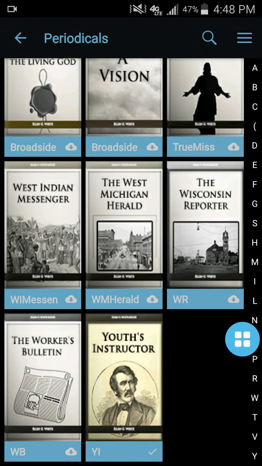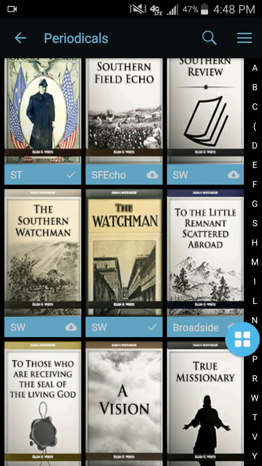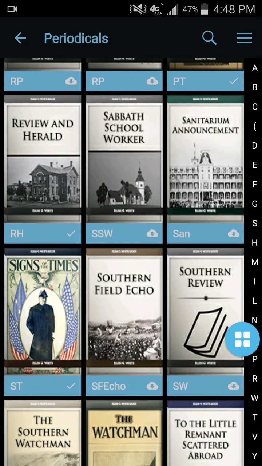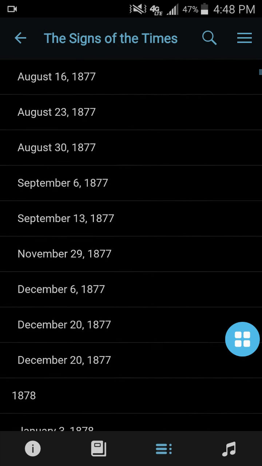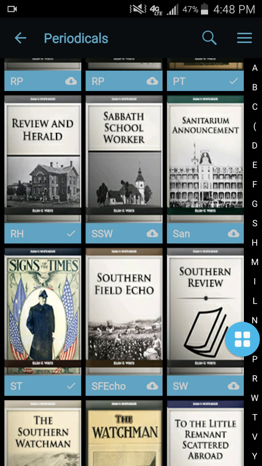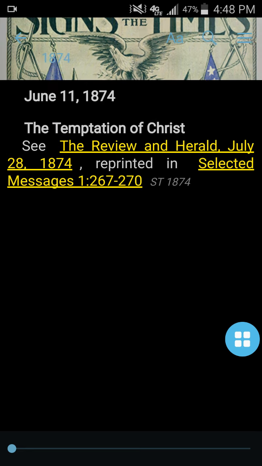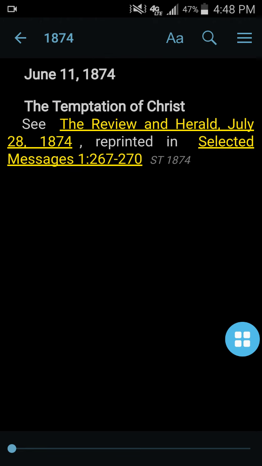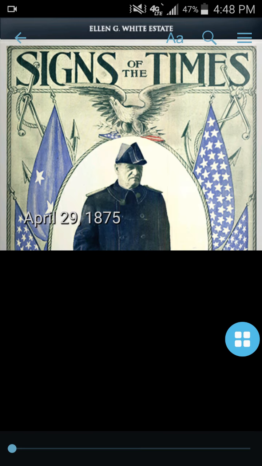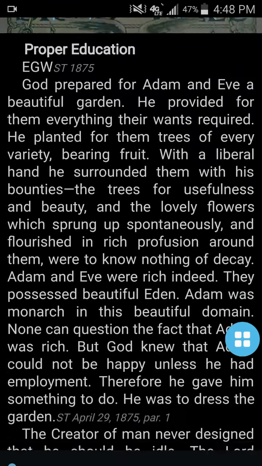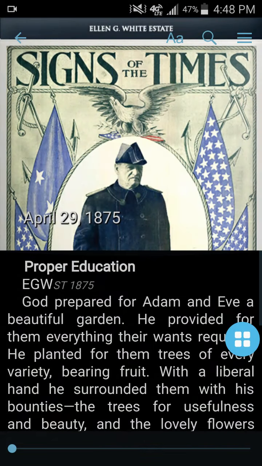If you come down to the bottom here, you've got Youth's Instructor, which is a good one. The Watchman, the Signs of the Times, the Review and Herald. It's got all this stuff. Everything on Signs of the Times. So for instance, let's go into Signs of the Times, June 11th, 1874. And on that date, this is what was put in there: The Temptation of Christ, see Review and Herald. Let's go into a different one, April 29th, 1875. This is everything that was written on that day. Isn't that cool? So it's got a bunch of stuff in this app, you guys.